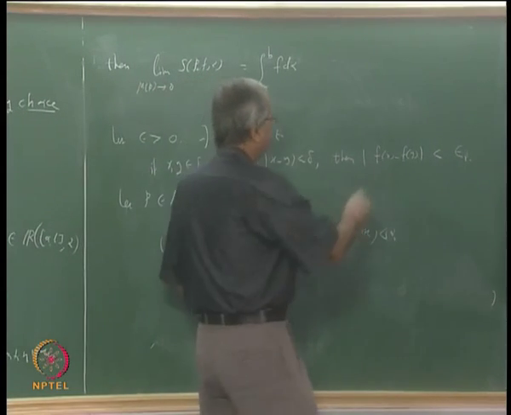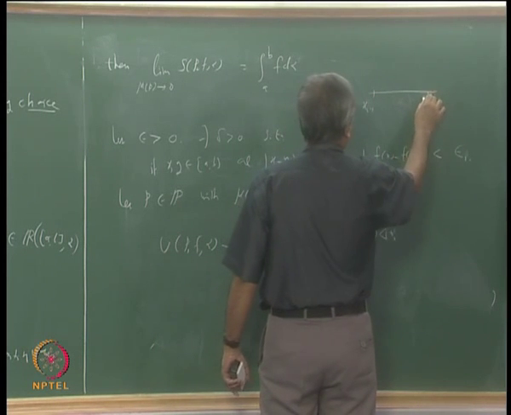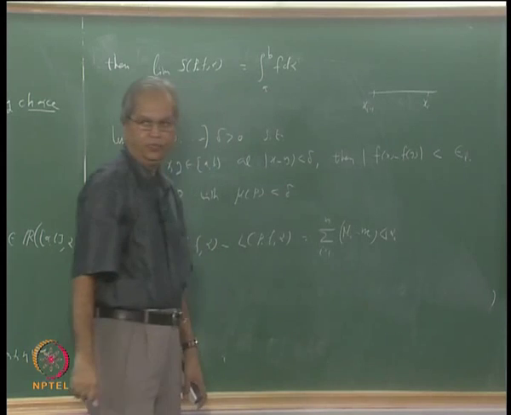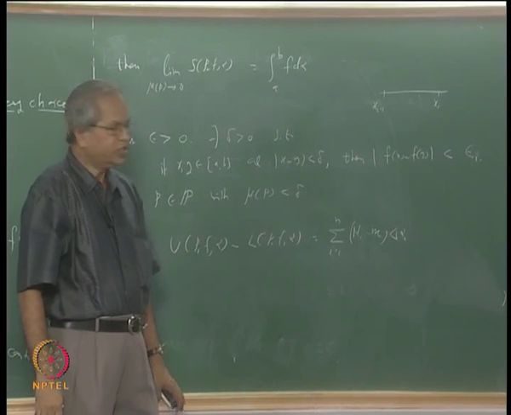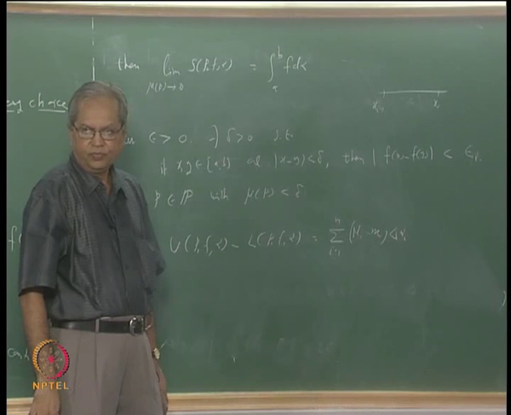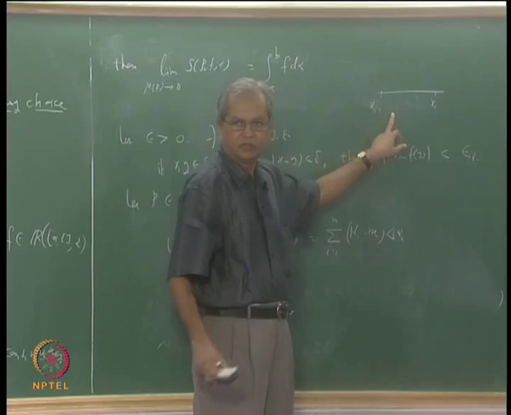Look at this ith interval, xi minus 1 to xi, and suppose x and y both are in that interval. Then the difference between f(x) and f(y) must be less than epsilon 1, and this must happen for every x, y which lie in this interval.